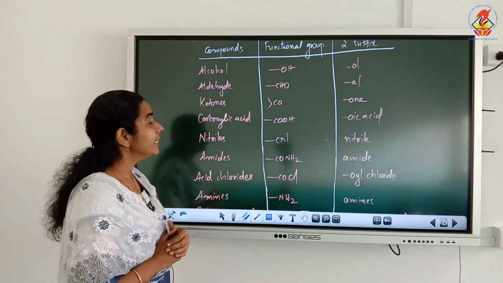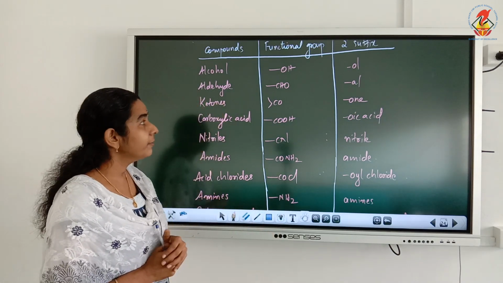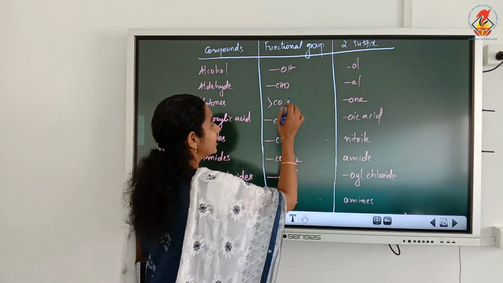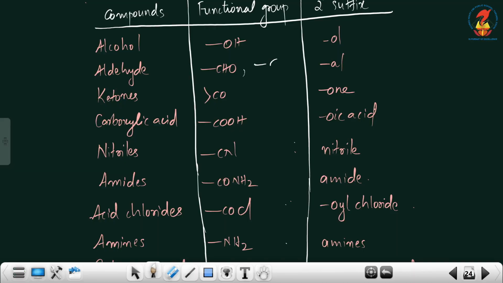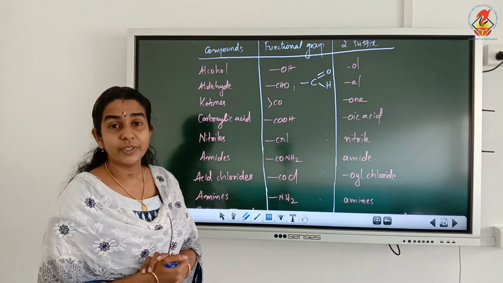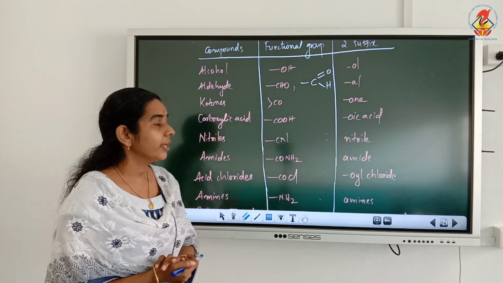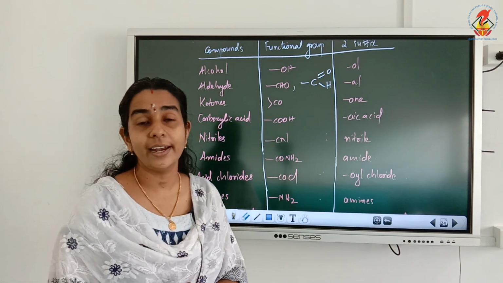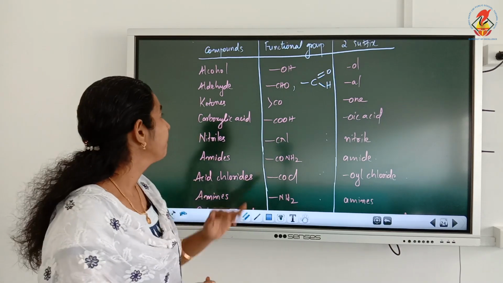Now the second one is aldehyde. What is the aldehyde functional group? We know it is CHO. And how is the expanded structure of CHO? It is C double bond O, with H. Both are correct. And the secondary suffix is al. It is also starting with a vowel. So here also we can replace the last E by al.